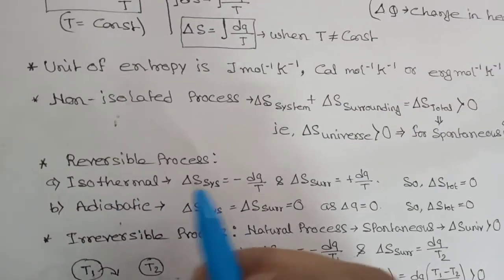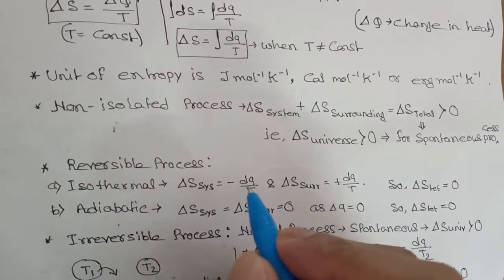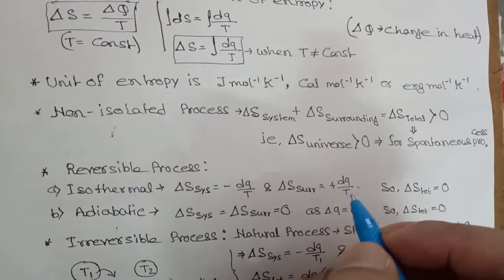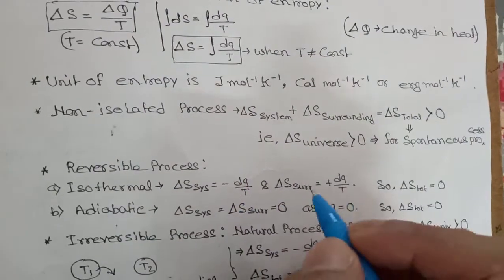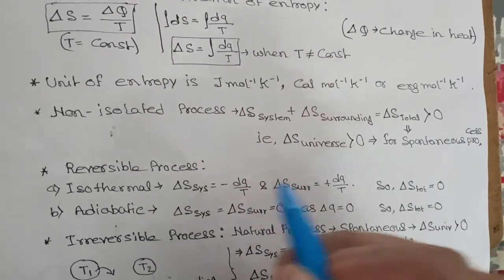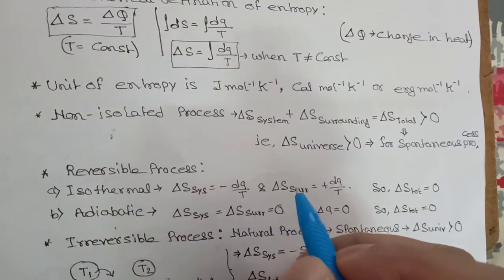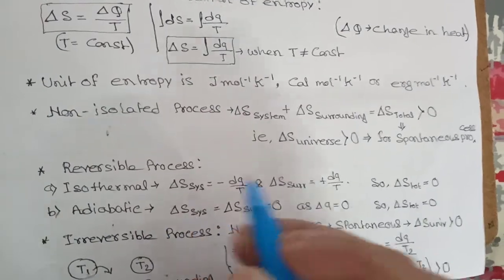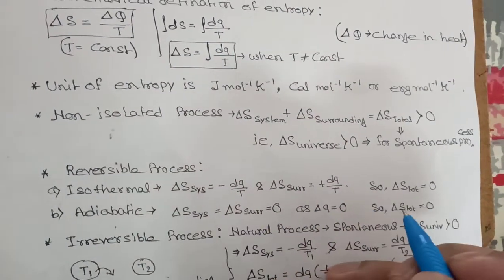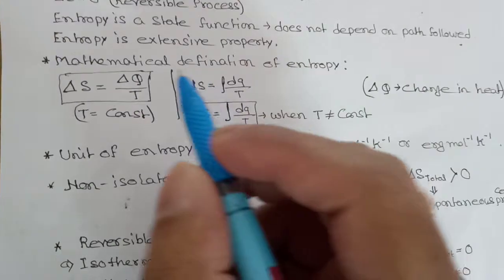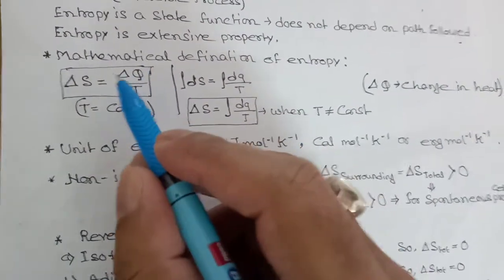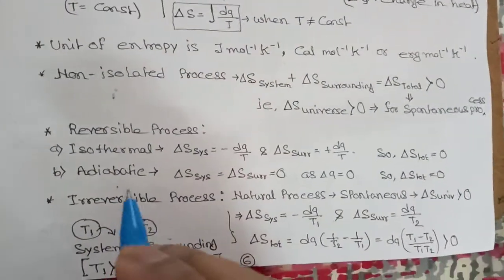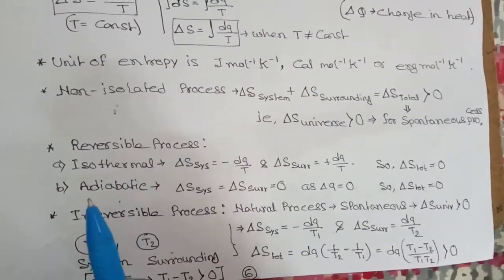Now for isothermal process, del S system is equal to minus dq by T, and del S surrounding is equal to plus dq by T. System means minus and surrounding means plus. So if you add these two terms, system plus surrounding will be del S total, so will be 0. And for adiabatic process, del S system is 0, surrounding is 0, also del S total is 0, because in adiabatic process del Q is 0, so if you place 0, del S will be always 0. This is for reversible isothermal process and adiabatic process.